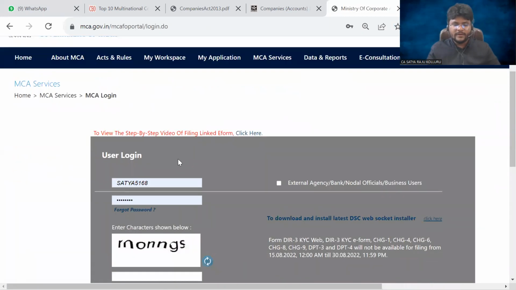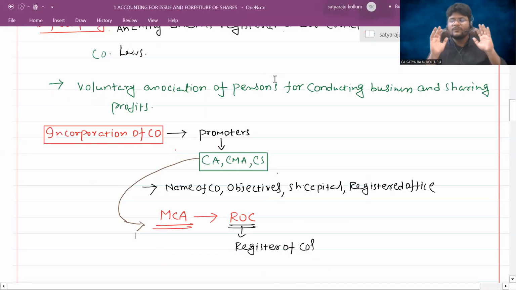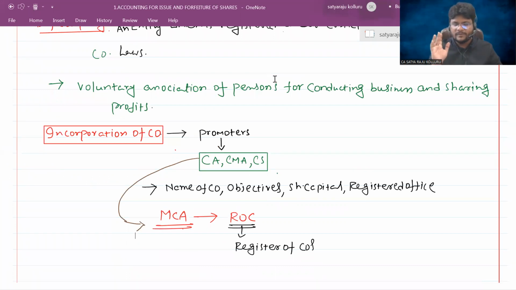Through this, I'm able to log in and upload all such reports on behalf of my clients. I'm incorporating such companies through the specific forms. Here, I don't want to reveal the forms and the procedure.